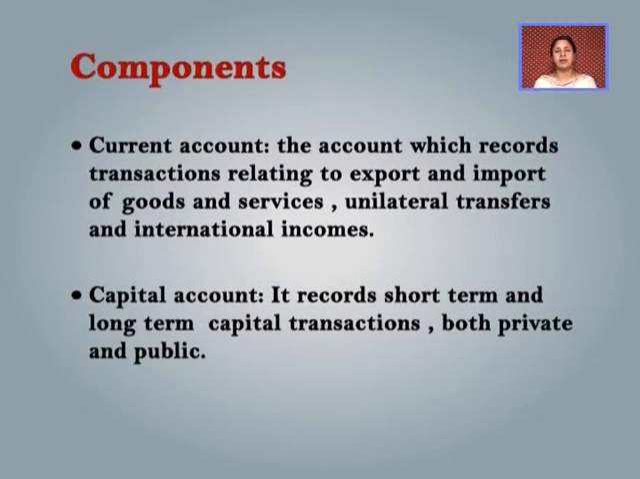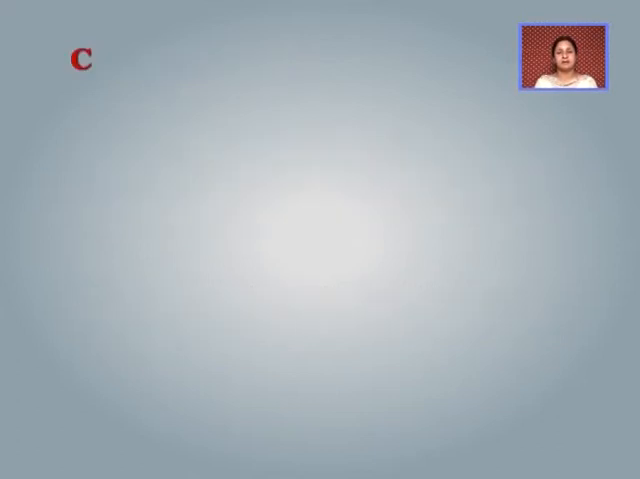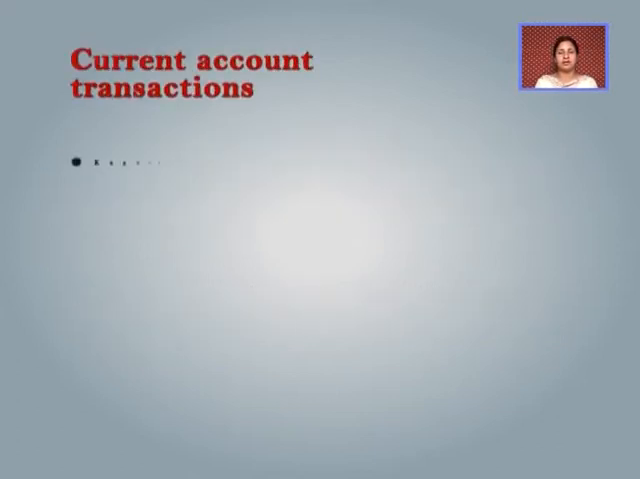On the other side, the capital account is that record which gives us a record about short-term and long-term capital transactions, both private as well as public. Both the things will be recorded in the capital account. Now we can classify the current account transactions into various categories. First is the export and import of goods or merchandise.